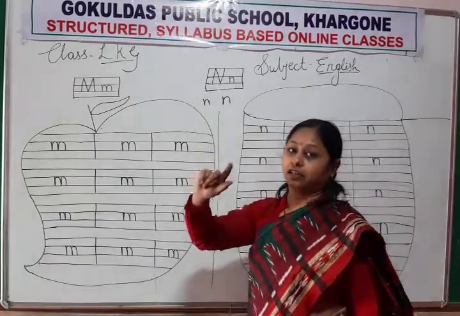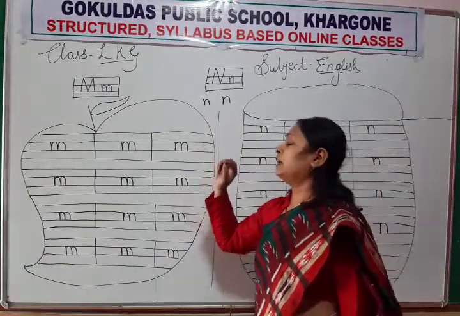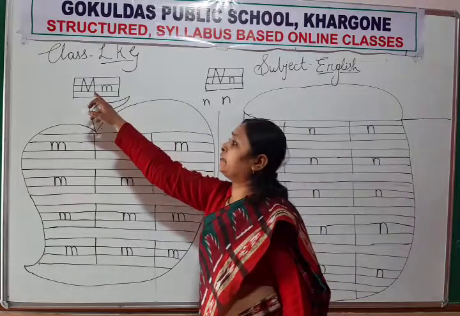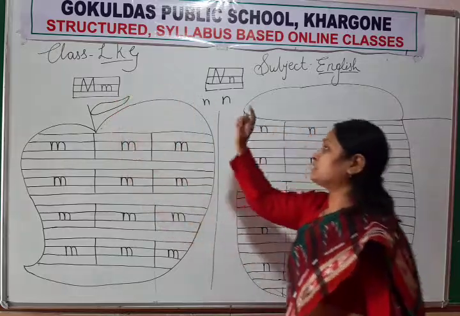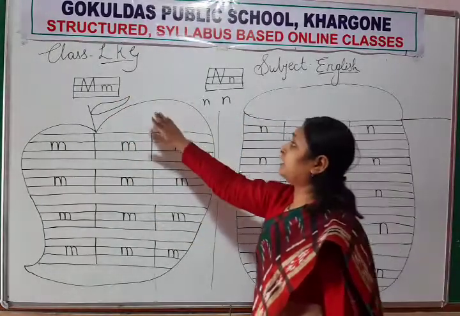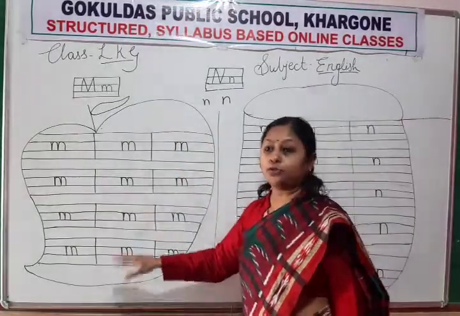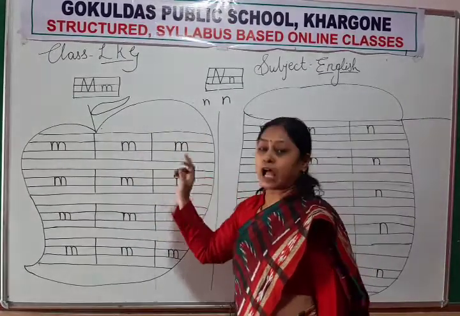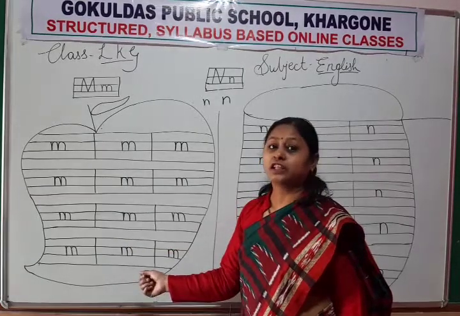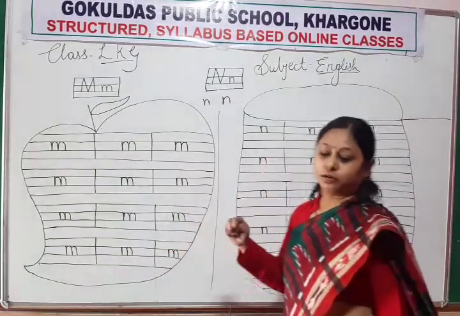Today we have learned lowercase letter m and lowercase letter n. The sound of letter m is m and the sound of letter n is n. And for M I have drawn a mango for you. In the empty space you have to color the mango. Which color? Yellow color.